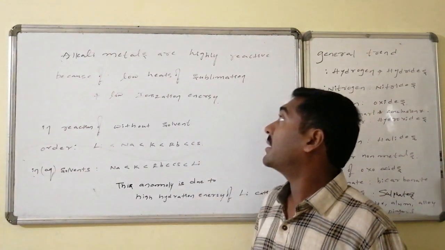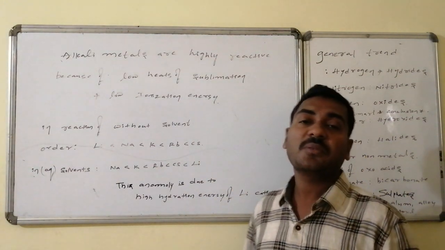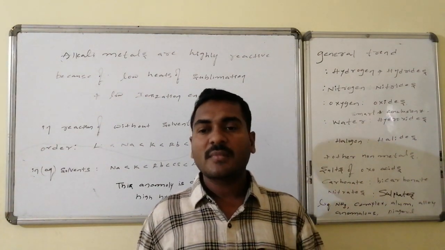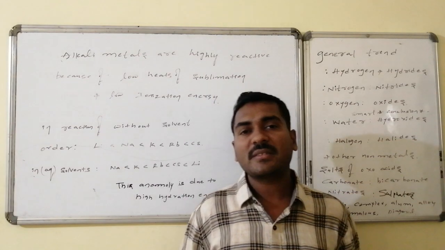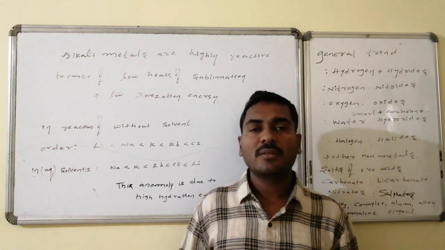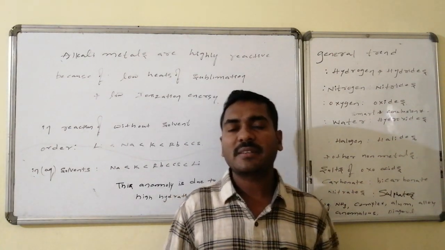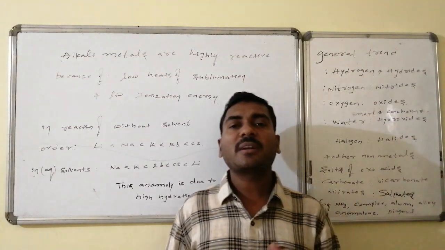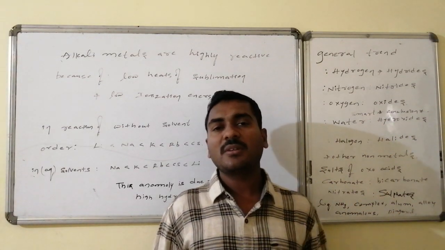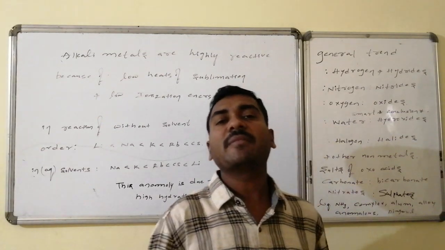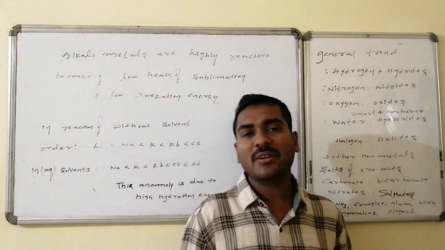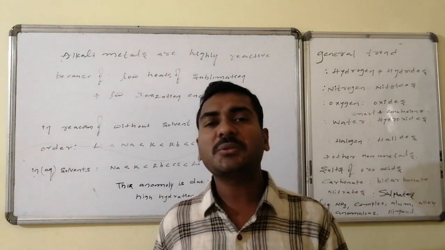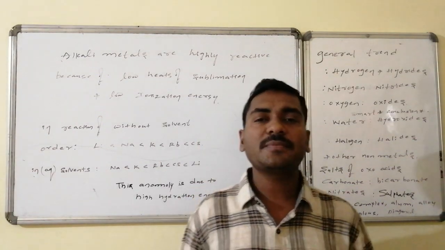Followed by this, the heat of sublimation is also very less, because only one electron is involved in the metallic bond formation. Otherwise, for ease of understanding, the strength of the intermolecular force of attraction due to the valence electron, which is one variety of chemical bond, that is the metallic bond, is less, because for one atom one electron is involved. Due to these reasons, these are highly reactive.